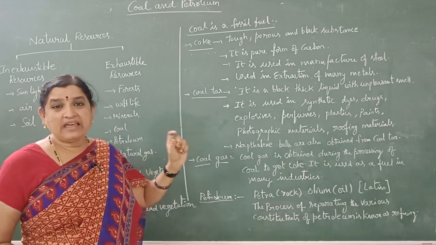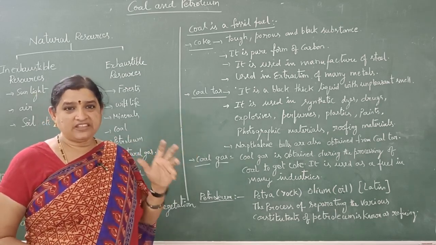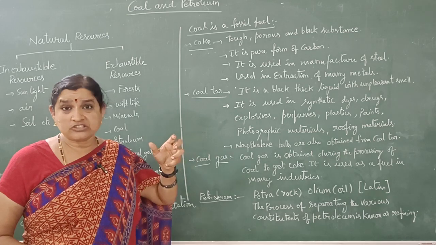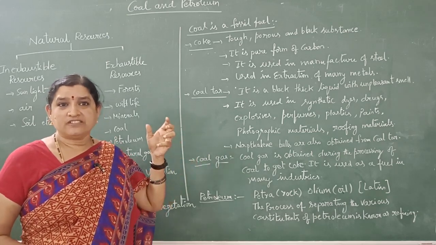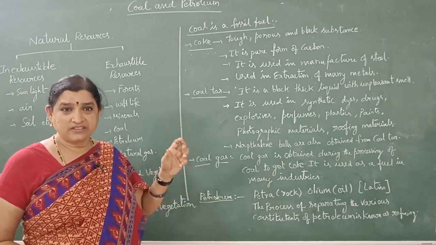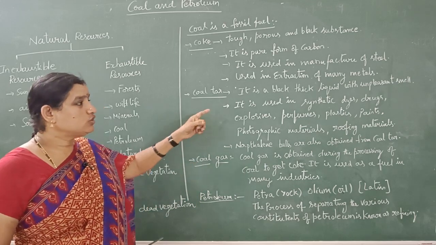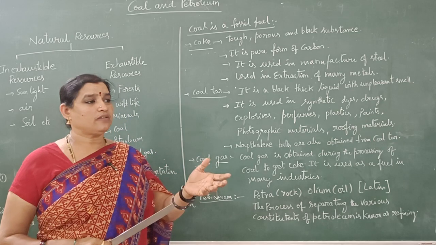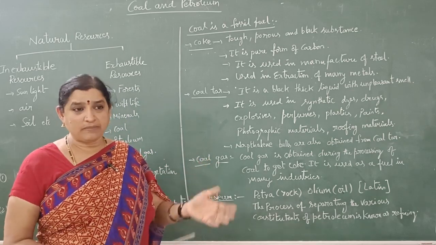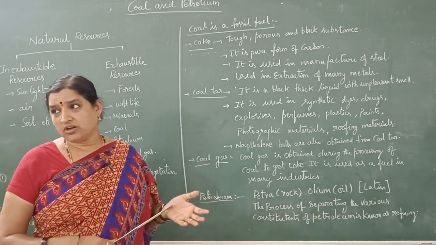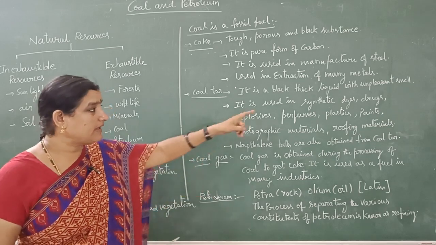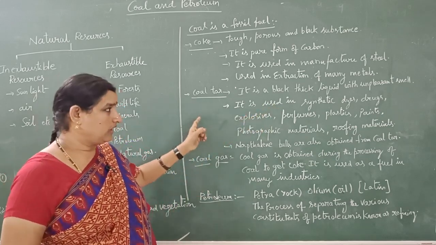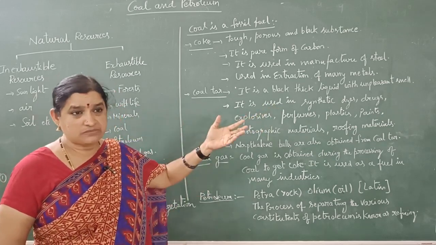And also it is a black thick liquid. It is very thick, meaning its viscosity is very high. Coal tar is used in synthetic dyes. Tie and dye means we add colors to the fibers. That process is called tie and dye. In dyes we use this coal tar, and we also prepare drugs by using this